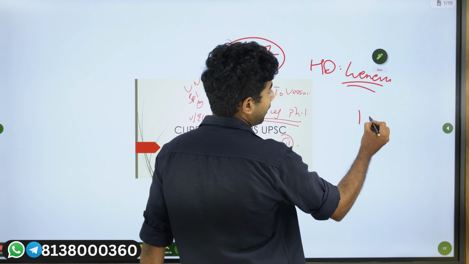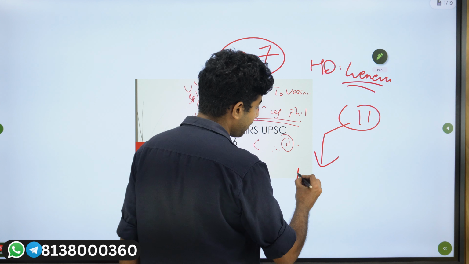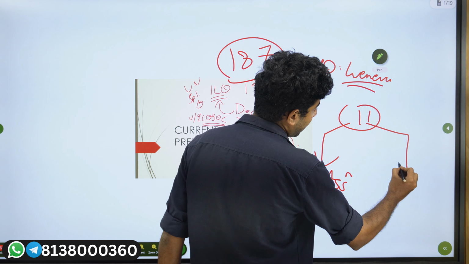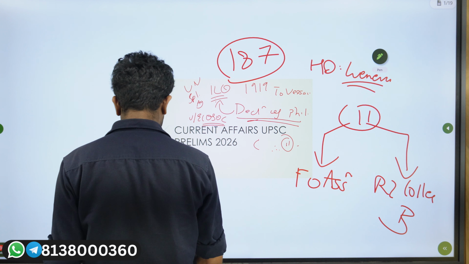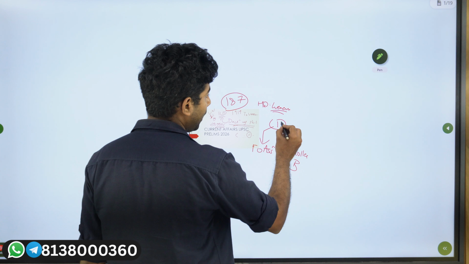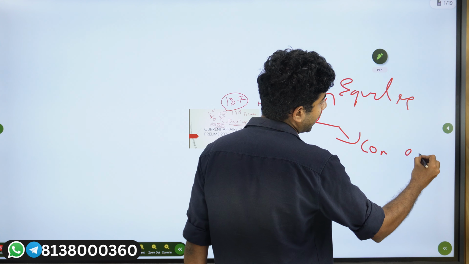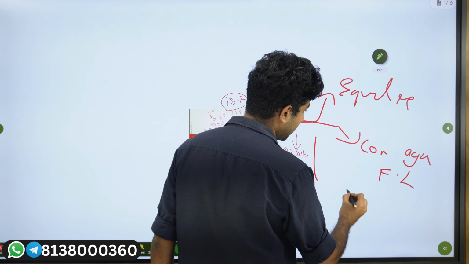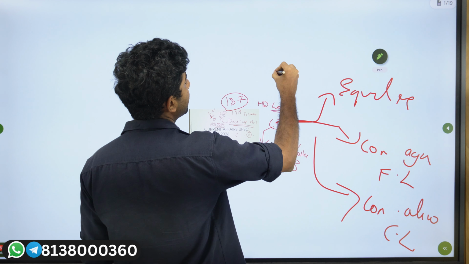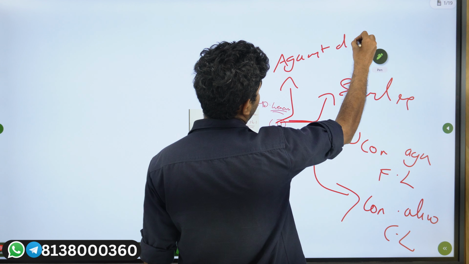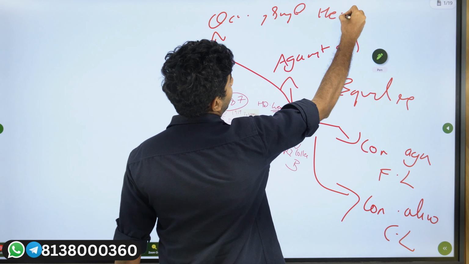The 11 foundational conventions cover various areas of labour concerns, for example freedom of association, the right to collective bargaining, equal remuneration, the convention against forced labour, the convention on abolition of child labour, against discrimination, and occupational safety, or a safe and healthy working environment.